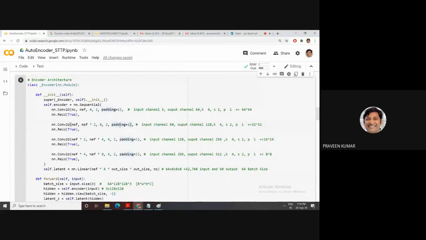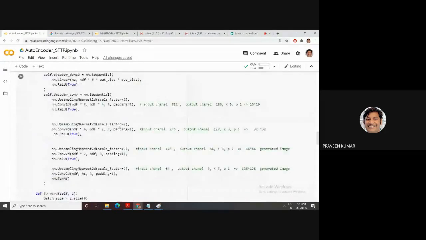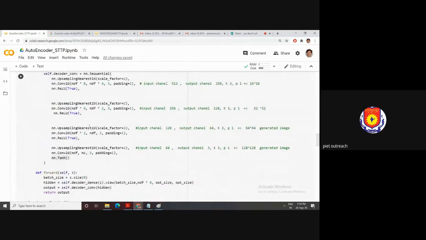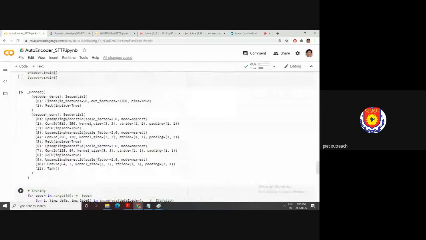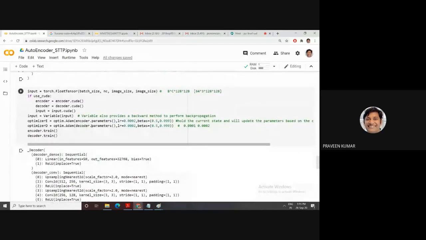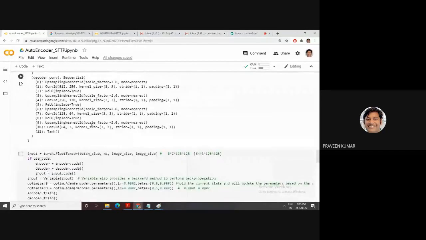Okay, sir. Because I'm starting the same, I'm explaining this architecture. I have explained some part of encoder decoder. Then the next topic is generative adversarial network. So I will finalize this topic, and I run this topic. Then I will explain the generative adversarial network, because this takes time. Right, sir. So we can have a break. We can rejoin at 2 o'clock. Okay, sir, I'm ready for 2 o'clock.